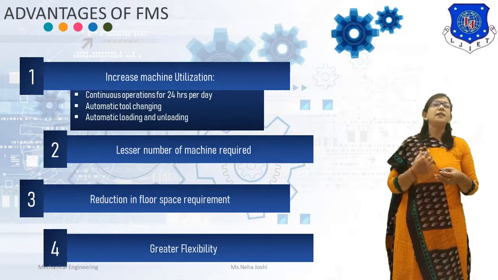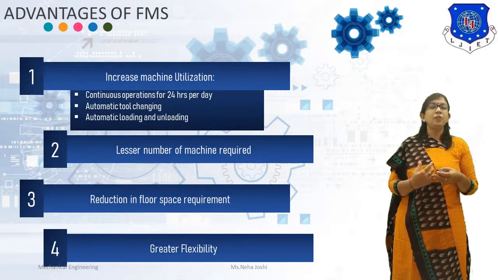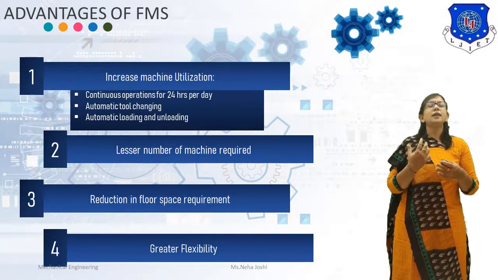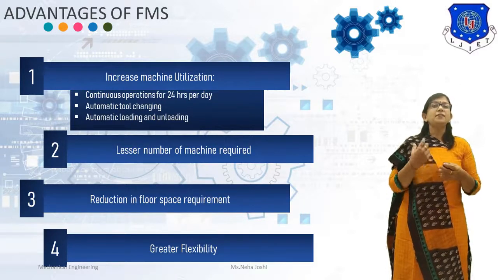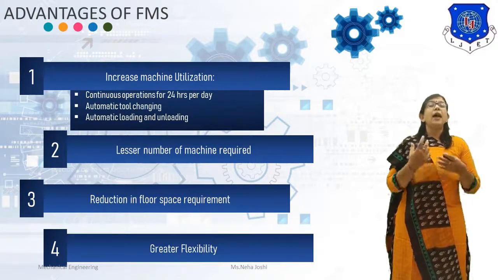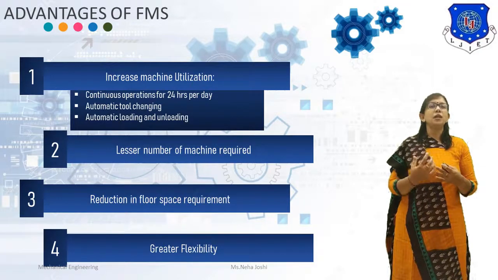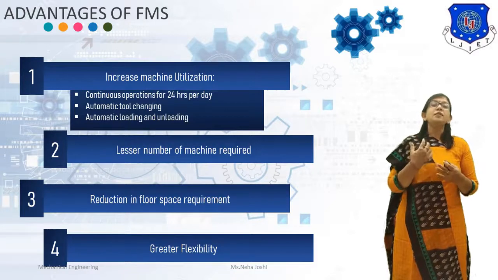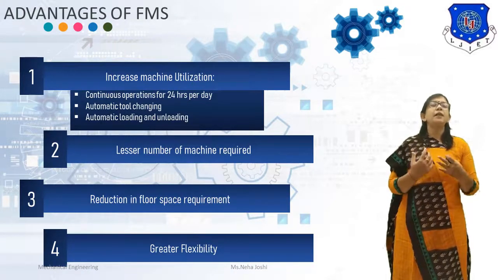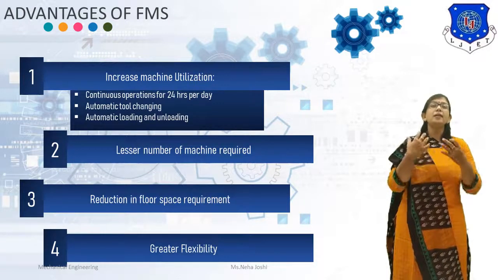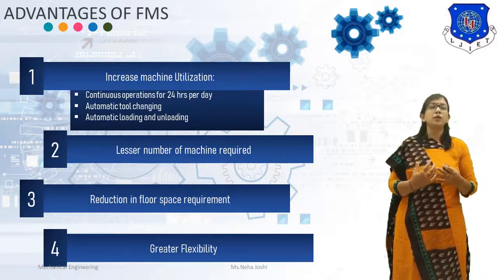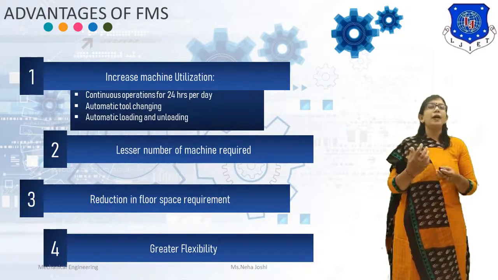Second advantage is lesser number of machines required. Due to higher machine utilization, lesser number of machines are required in flexible manufacturing system. The next advantage is reduction in floor space requirement. As compared to conventional batch production layout, FMS require less floor area. The next advantage is greater flexibility. Flexible manufacturing system is more flexible and responsive to change in product design, production schedule and batch size.